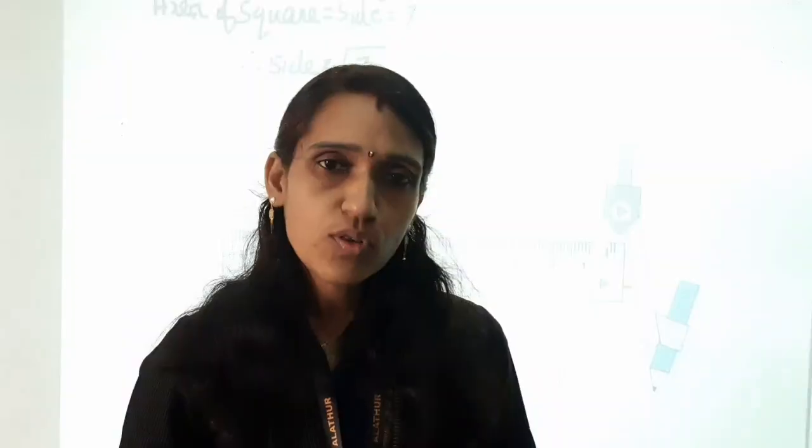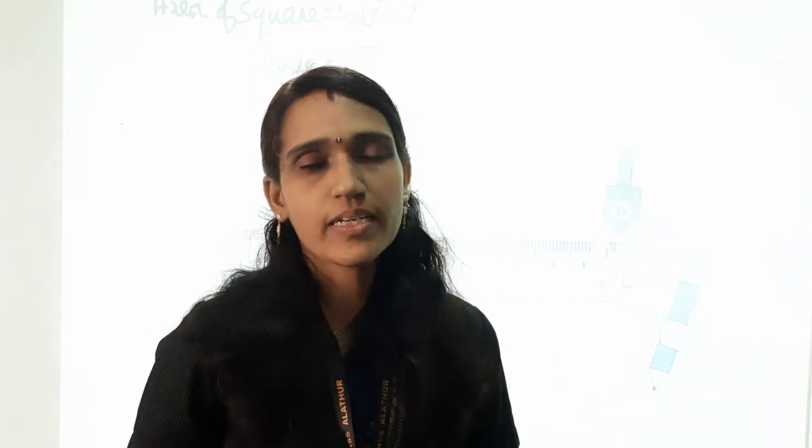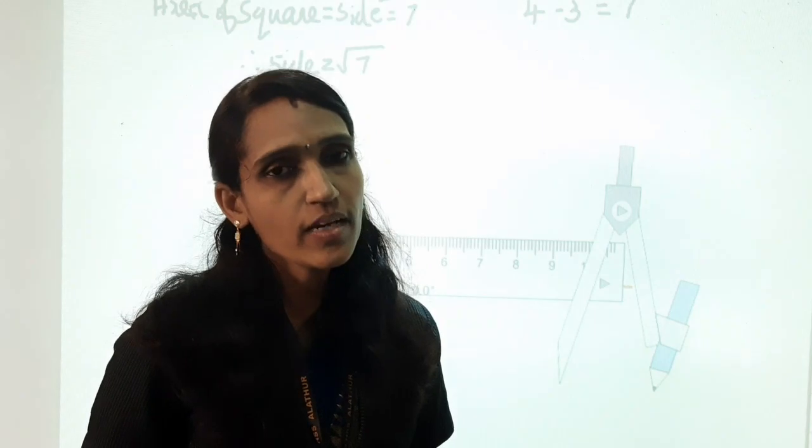For that, we use the identity (x plus y) into (x minus y) equals x square minus y square. Here x is 4 centimeter and y is taken as 3 centimeter. First, draw a right triangle with hypotenuse 4 centimeter and base 3 centimeter.